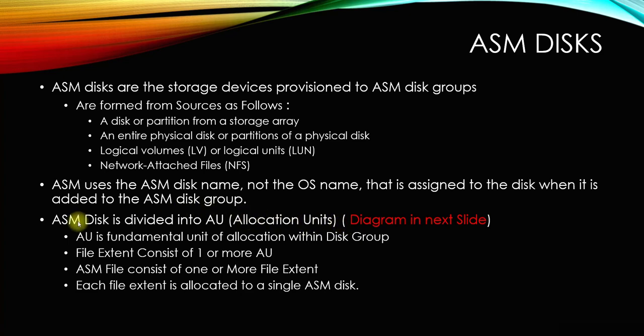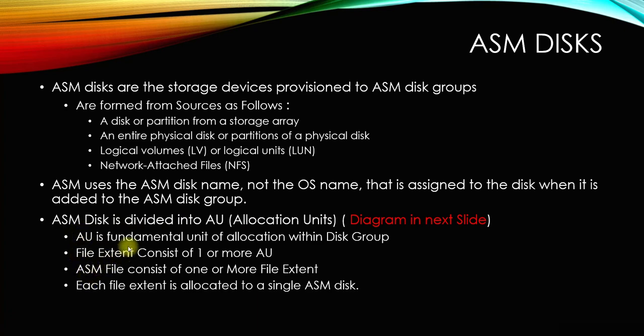So the allocation unit, just take that into your head, or what you can call persist in your head: the allocation unit is the smallest unit of the disk group. Within the disk group, if somebody creates a disk group and sets up disks under it, then the allocation unit will be the smallest piece.